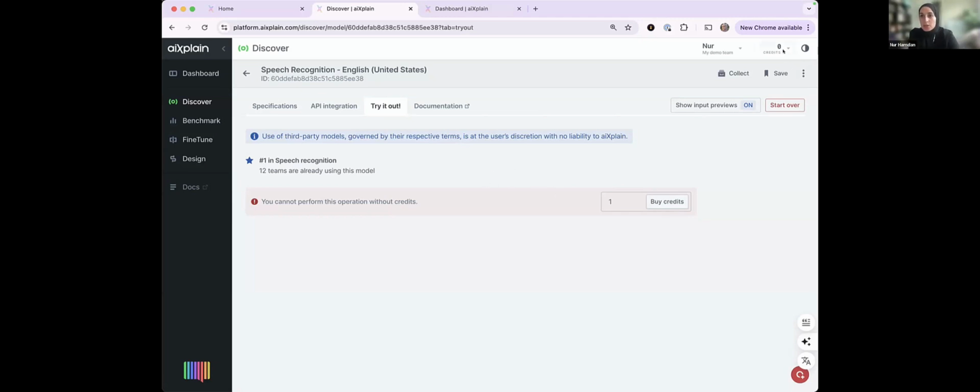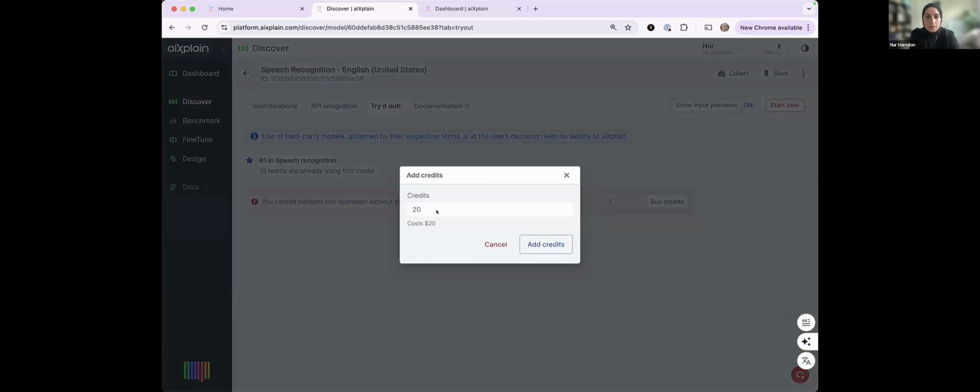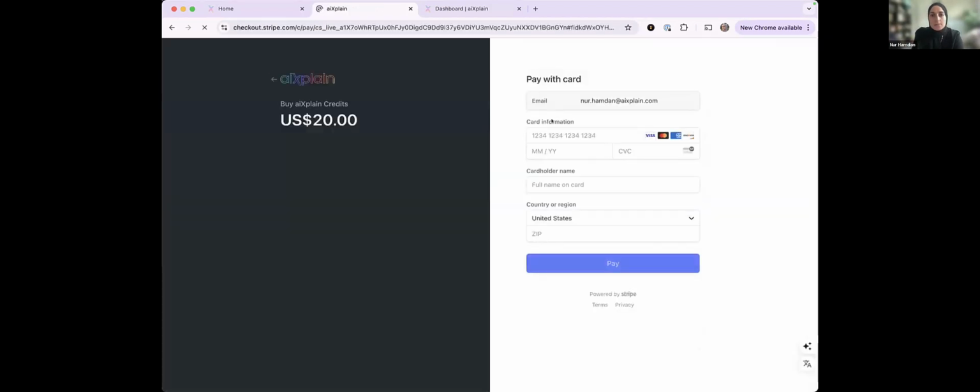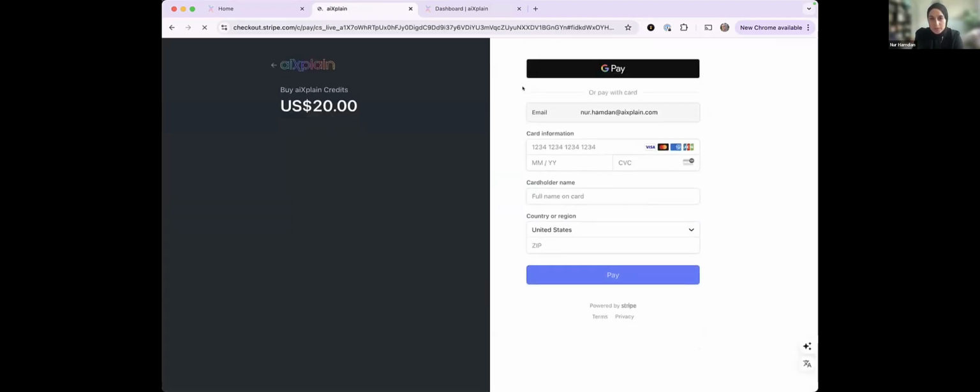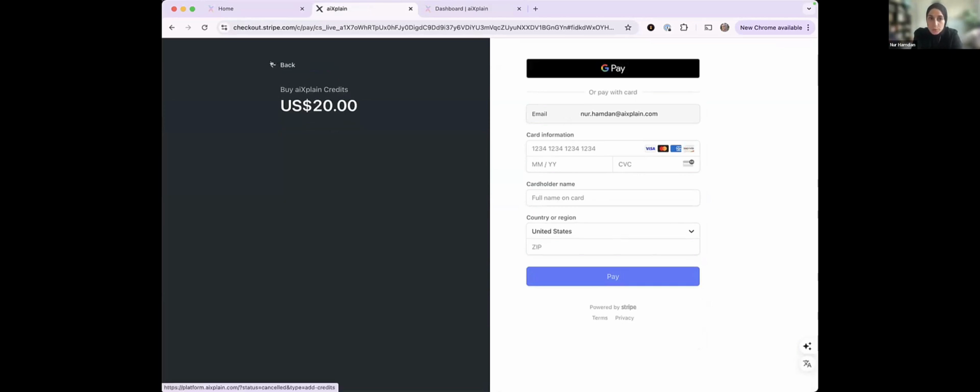To add credits, you go to your wallet here, and then you add credits. Let's add, for example, 20 credits, adding it here. If you see the new interface, then you can know that there are a few ways to get your credits in. Either you add a credit card or through Google Pay. And what's worth noting is the minimum is $10.